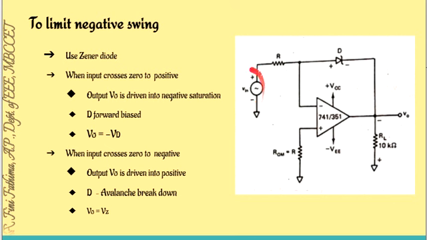So what will happen when my input is positive? When my input is positive at the inverting terminal, output will be negative. So this output will be negative. As a result, what will happen? This diode D will be forward biased and act as a normal diode. So the output voltage will be minus VD, normal diode. When it comes into the negative direction, then what will happen? Negative is given to the inverting terminal, the output will be plus VZ. So at the time of plus VZ, this diode D becomes reverse biased, or the Zener enters into the avalanche conduction. So the voltage across is VZ.